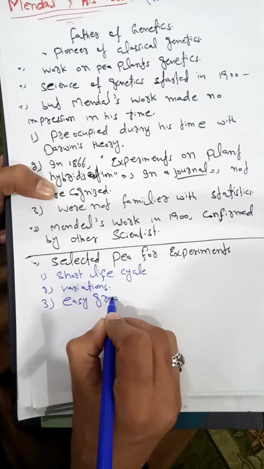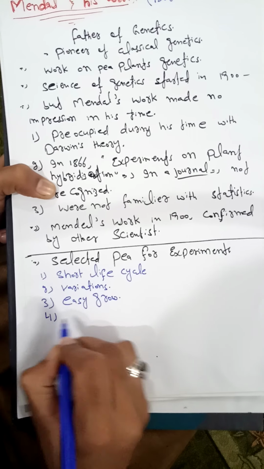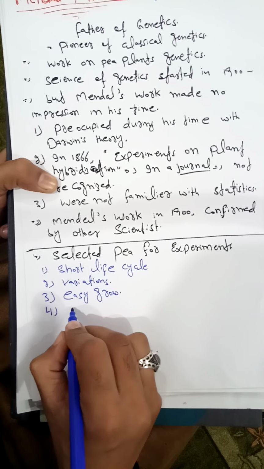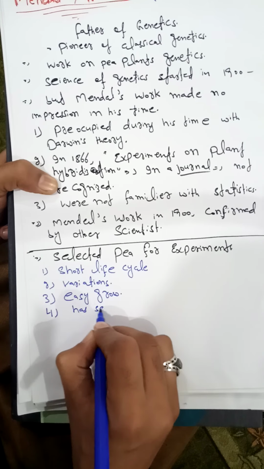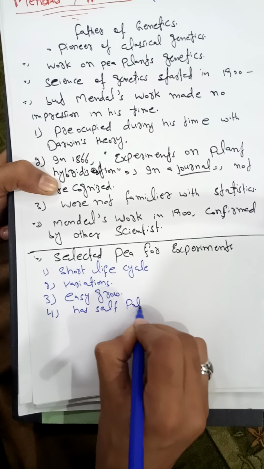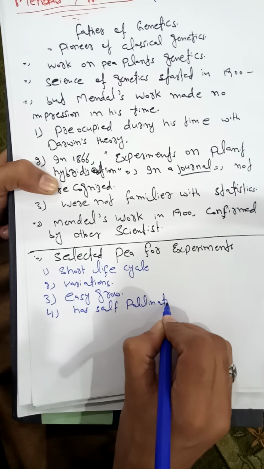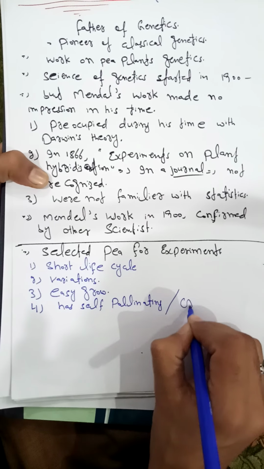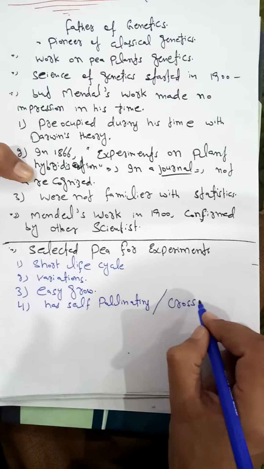The other one is that it can be grown easily. It has the self-pollinating ability, as well as it can be cross-pollinated.